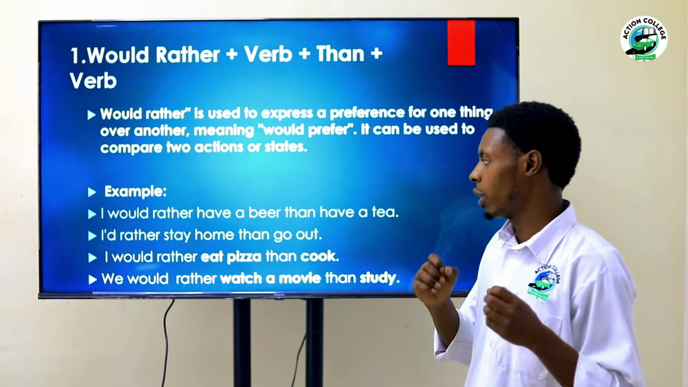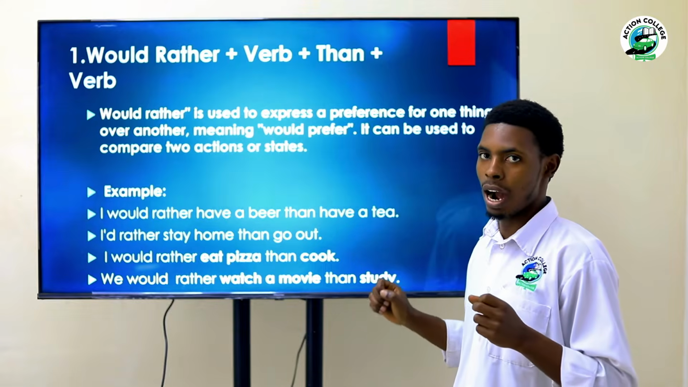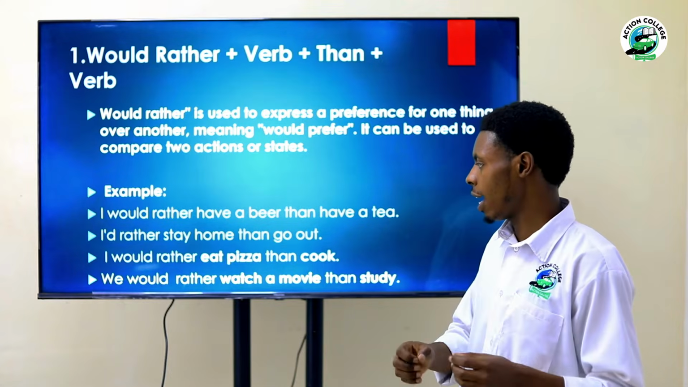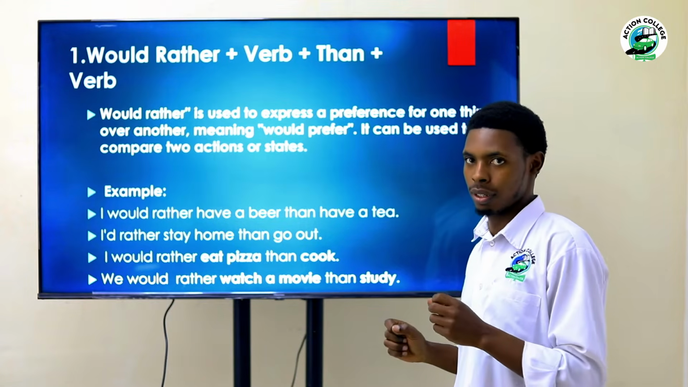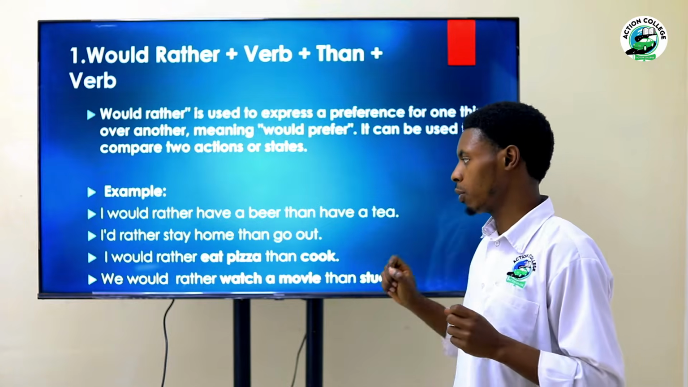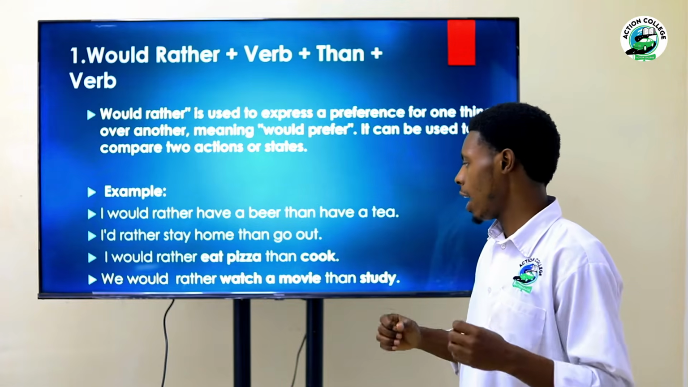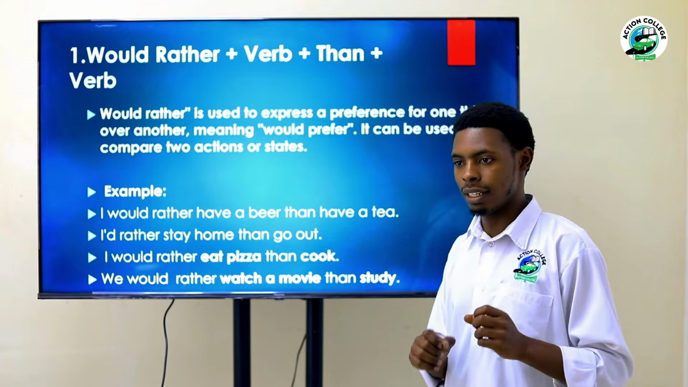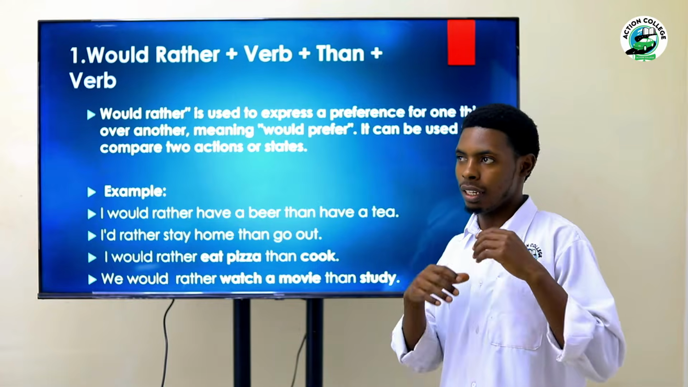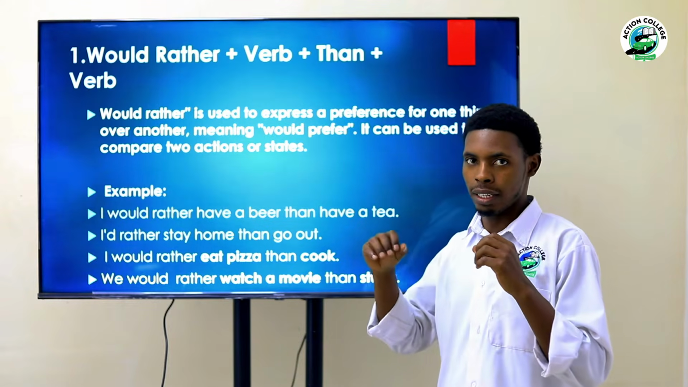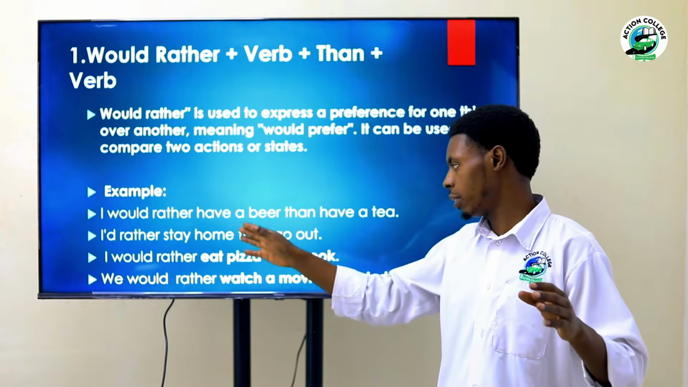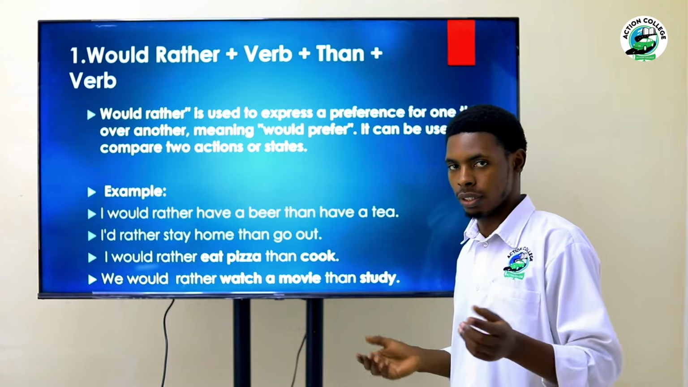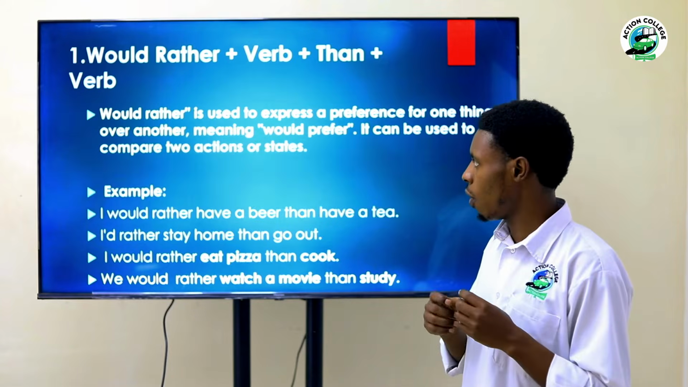Another example is I would rather stay home than go out. I'd rather eat pizza than cook. We would rather watch a movie than study. The preference means that you choose one thing over another. So here you have to watch a movie than study. It's your choice. Let's move on.